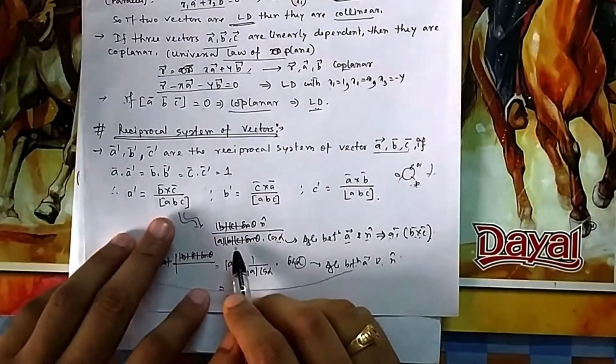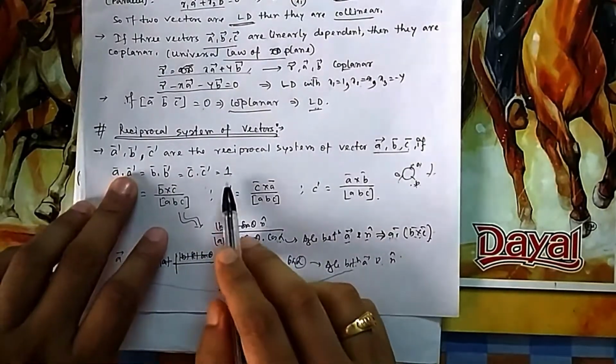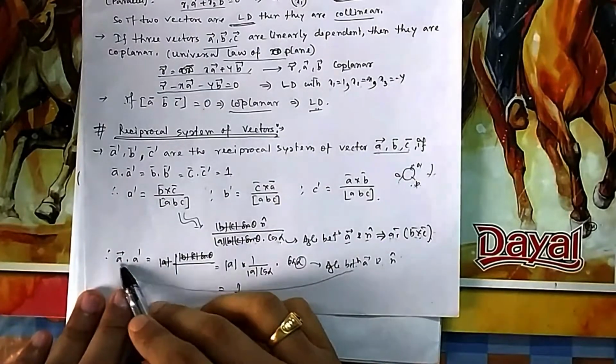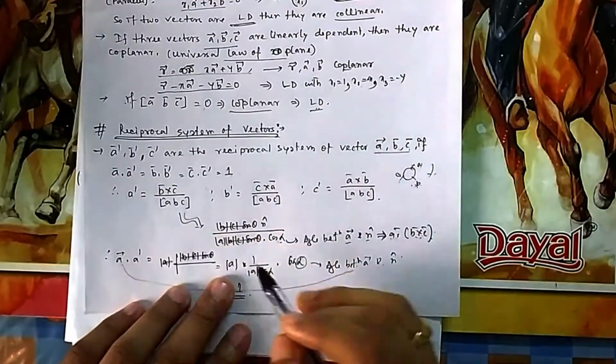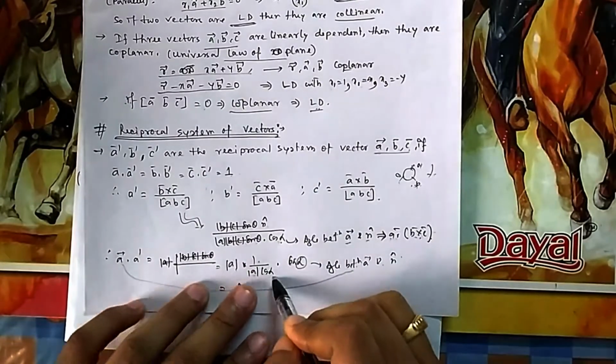Now, which one is this one? A dash. A dash is this much. Now A dash you have to find, that should be equal to 1. So if you dot A dash, the magnitude of A dash will be 1 by A cos alpha.